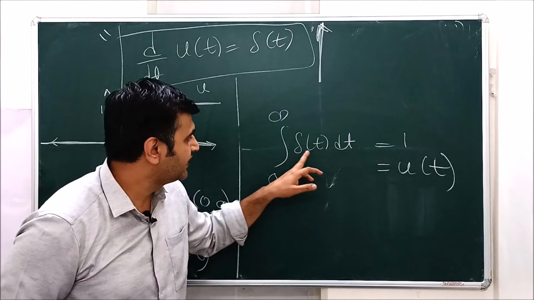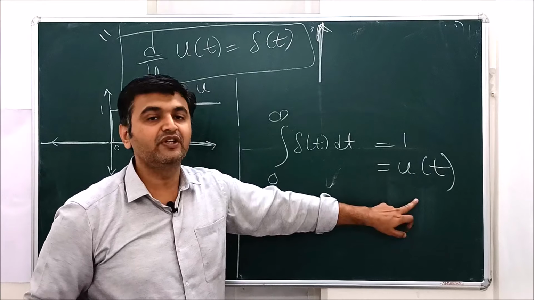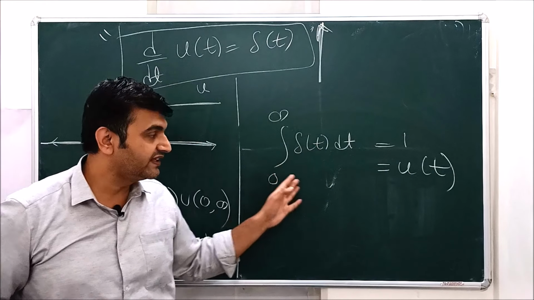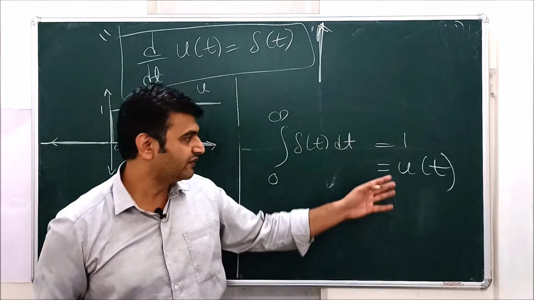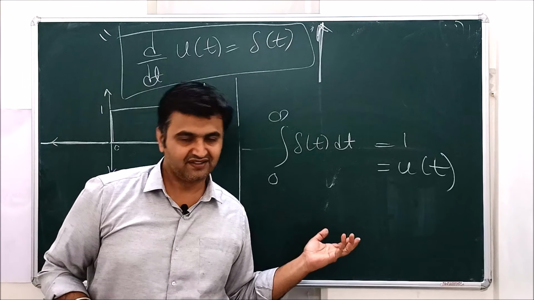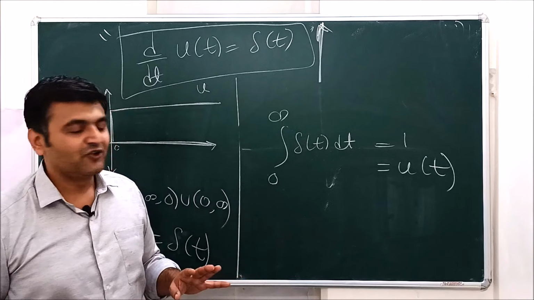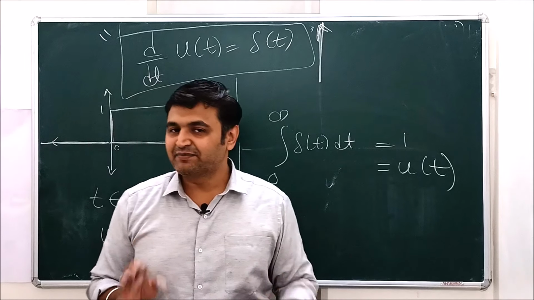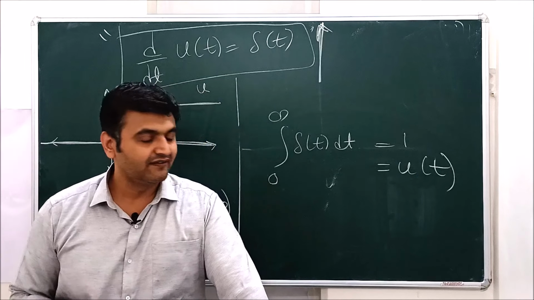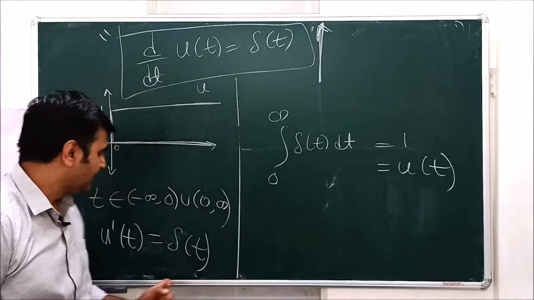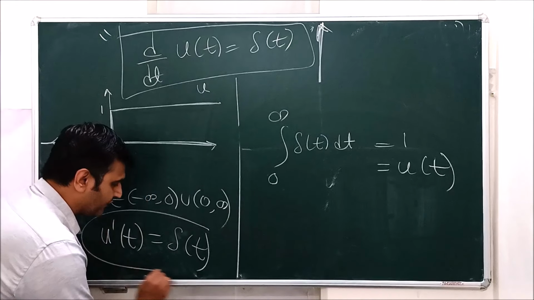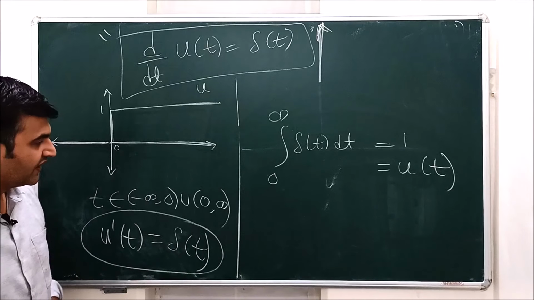So the integration of the Dirac delta is the unit step function, and therefore the derivative of the unit step is the Dirac delta function. I hope I have convinced you, 99%, why people use this statement, that the derivative of the unit step is the Dirac delta.